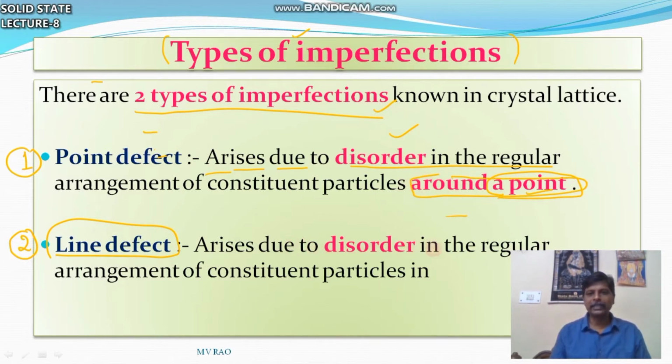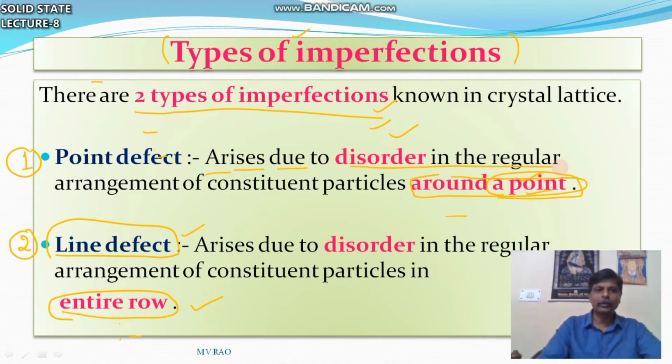It arises due to disorder in the regular arrangement of constituent particles in an entire row. So here in the entire row, in the entire line, disorder is a line defect. Disorder around a point is called point defect. So there are two types of imperfections, point defect and line defect.